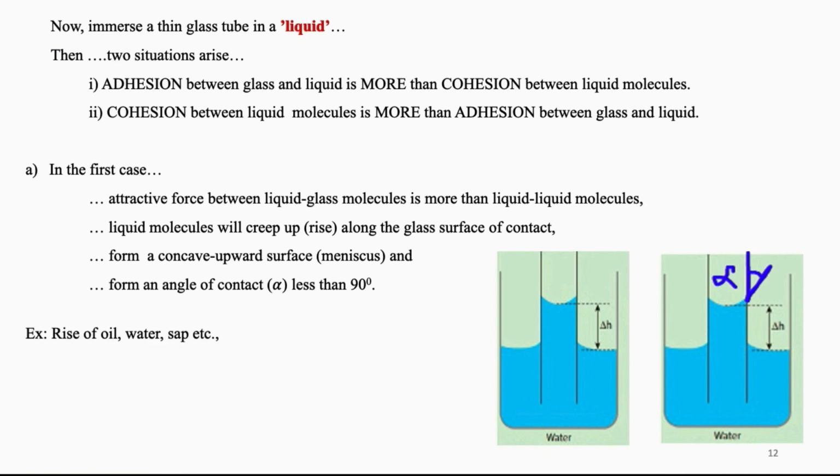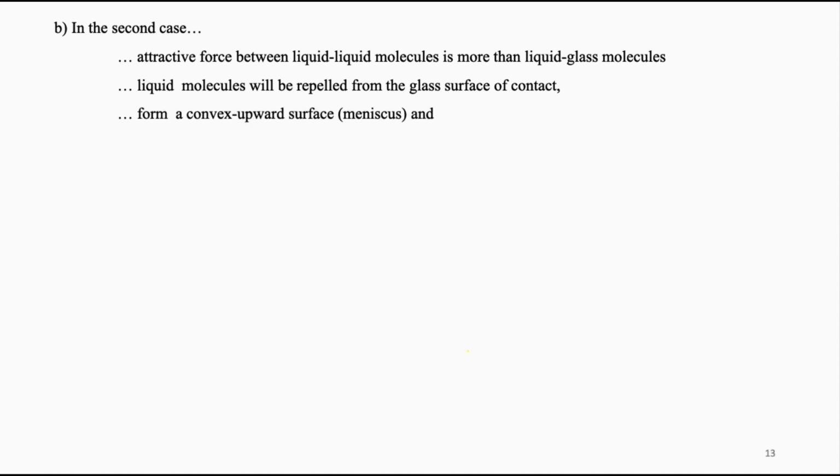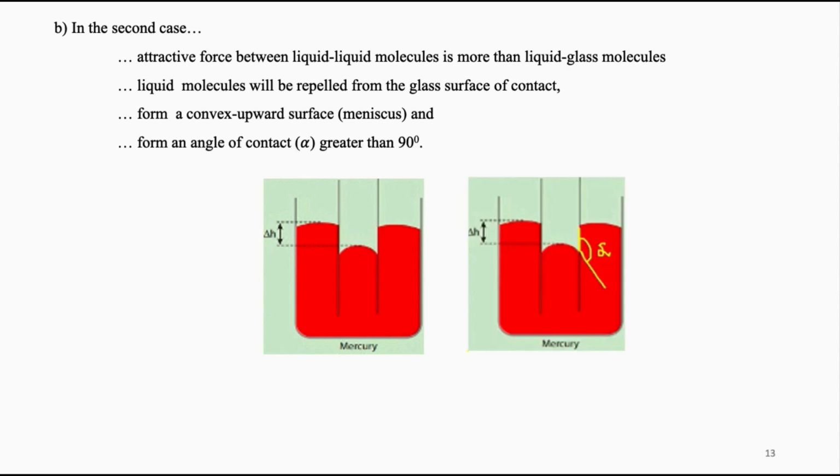Examples being oil, water, sap, etc. In the second case, the force of attraction between liquid molecules is more than that of liquid and gas molecules. Liquid molecules will be repelled from the glass surface of contact, because of which the liquid surface becomes convex towards the center. That is, the meniscus is convex upwards as shown in the figure, and the tangent to the meniscus makes an angle greater than 90 degrees with the glass surface.